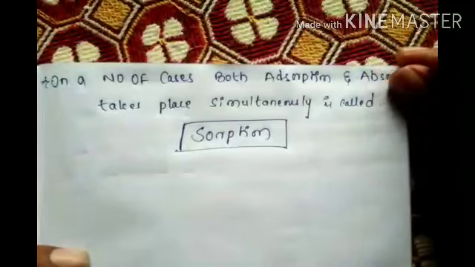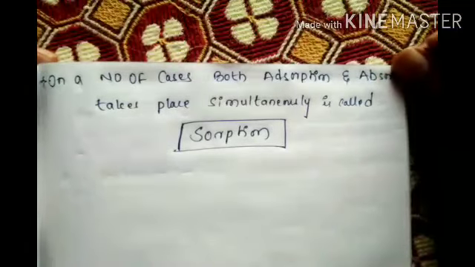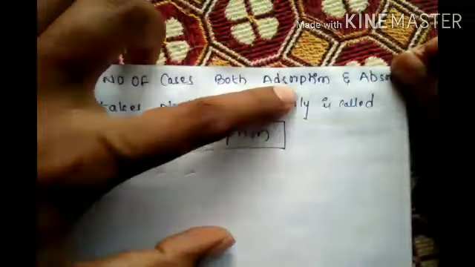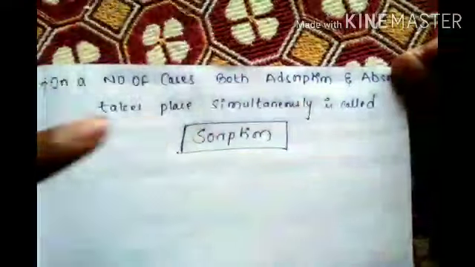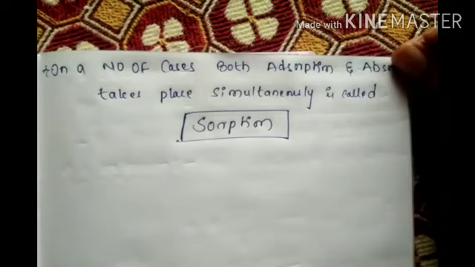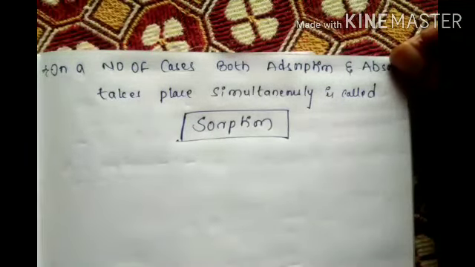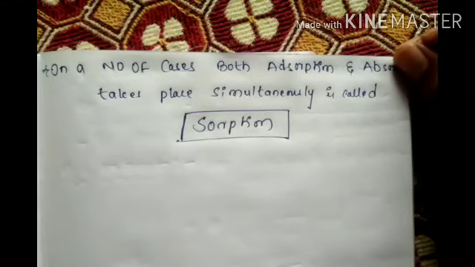Absorption and adsorption both going on simultaneously, that is called sorption. Means AD and AB removed, the remaining word is sorption. Okay, in liquid or solid state, when both adsorption and absorption are going on continuously, that time it is called sorption.